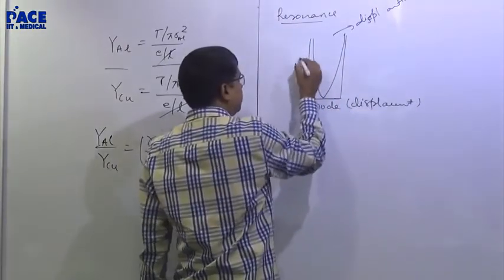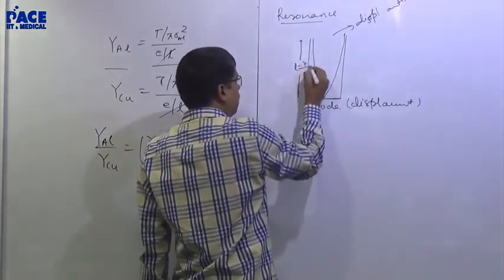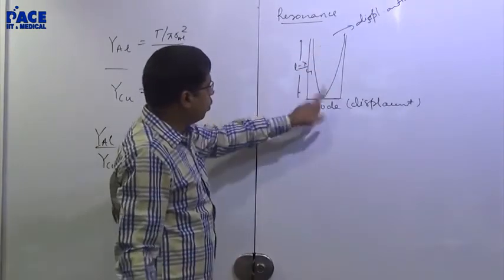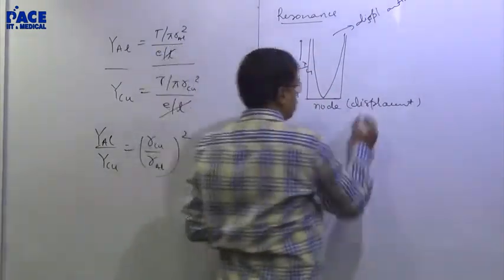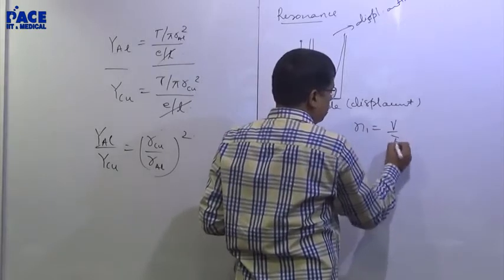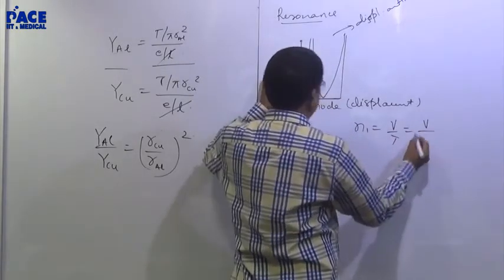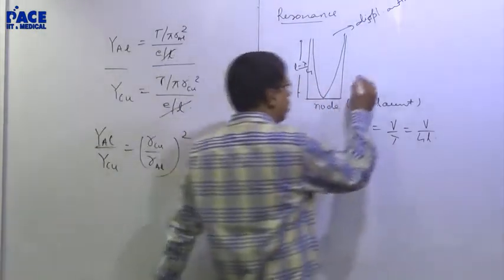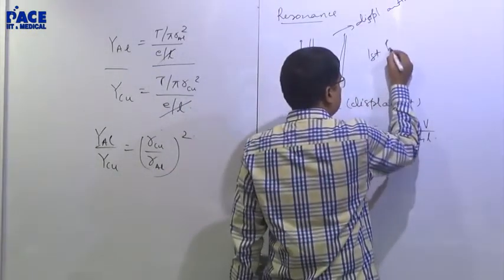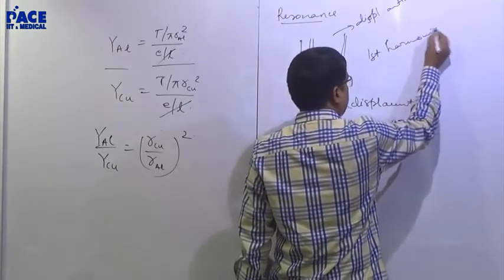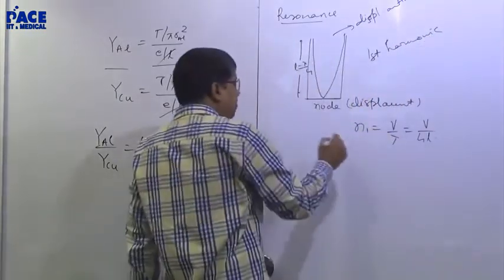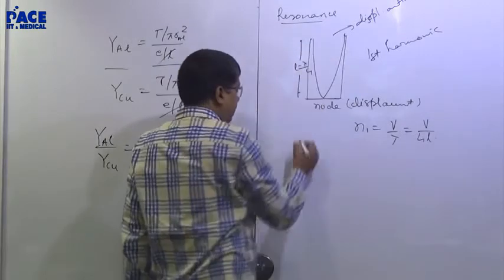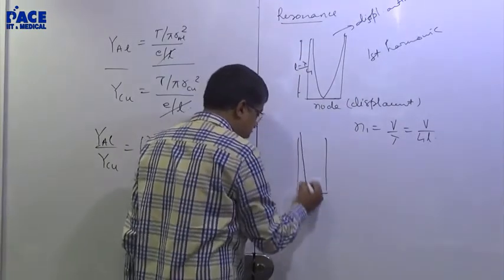This length will be equal to lambda by 4. Antinode to node is lambda by 4. So you will have N1 is equal to V by lambda, V by 4L. This will be called the first harmonic or first fundamental.